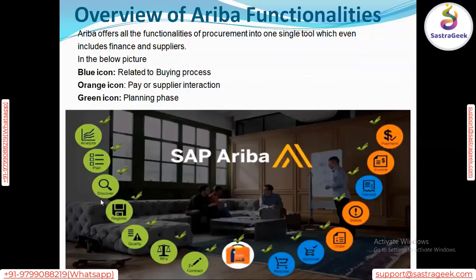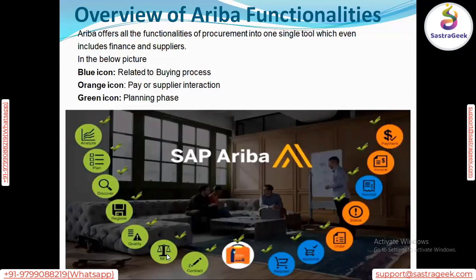Discover means finding the supplier. Discover options are available, and we can find the supplier. We can create a supplier record in SAP Ariba, and we can perform the registration activity from the supplier point of view as well. Qualify and disqualify: it supports the supplier solutions perspective, like regular vendor and fixed vendor options in our backend SAP system. The same options are available on the Ariba side. Based upon our evaluation, we can either qualify or disqualify a supplier.